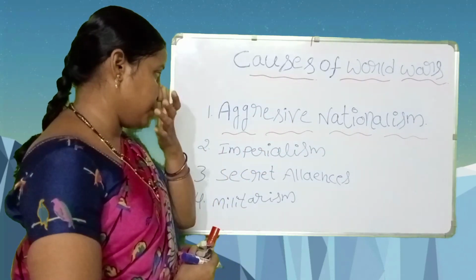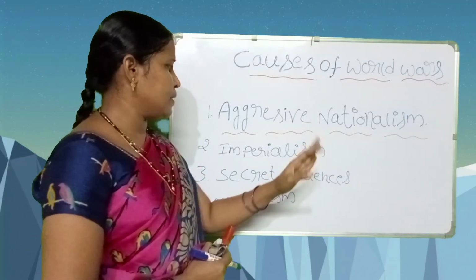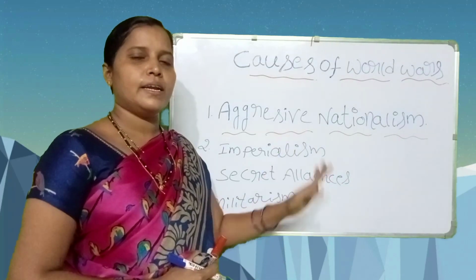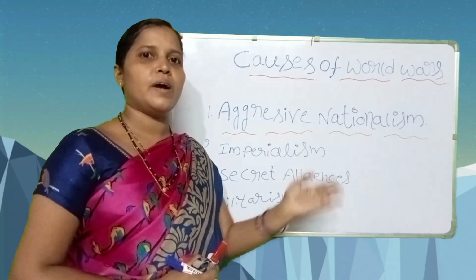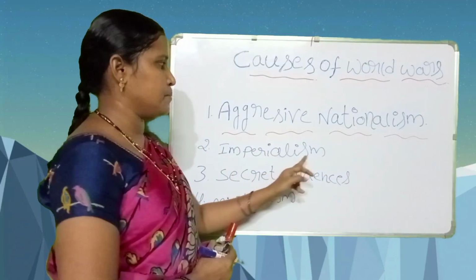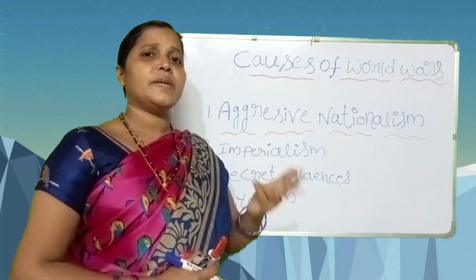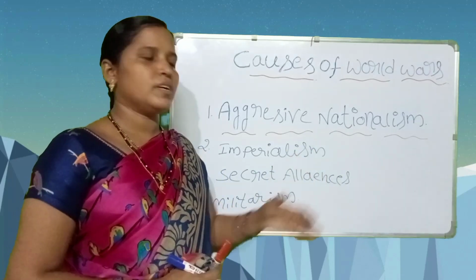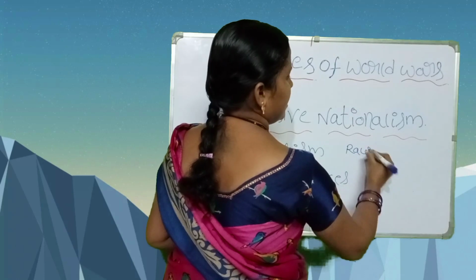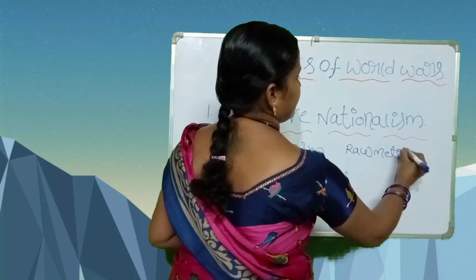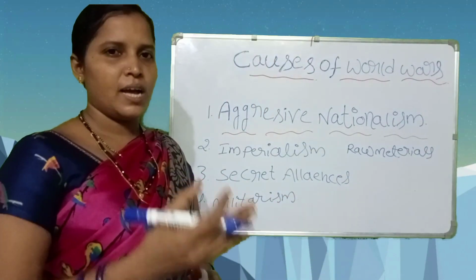Next, the second one is imperialism. Here imperialism means some industrially developed countries established their political power in another country. They competed with each other for raw materials and established their political power in other countries.